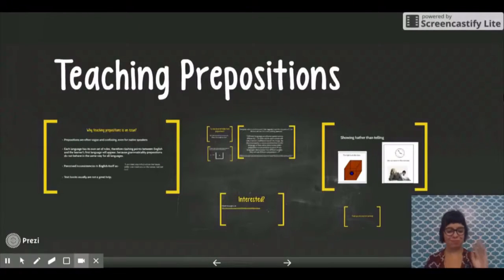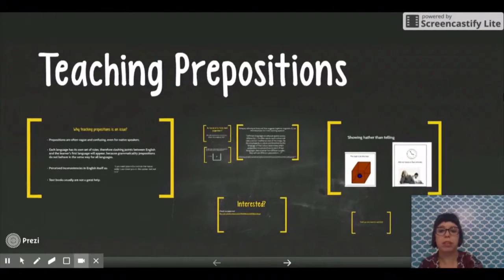Now, we're going to see what other approaches we can use to interpret prepositions beside our main book, Brenton and Brenton. Hi guys! So, now that we have looked into prepositions and prepositional phrases, let's take a look into the teaching aspects of prepositions.